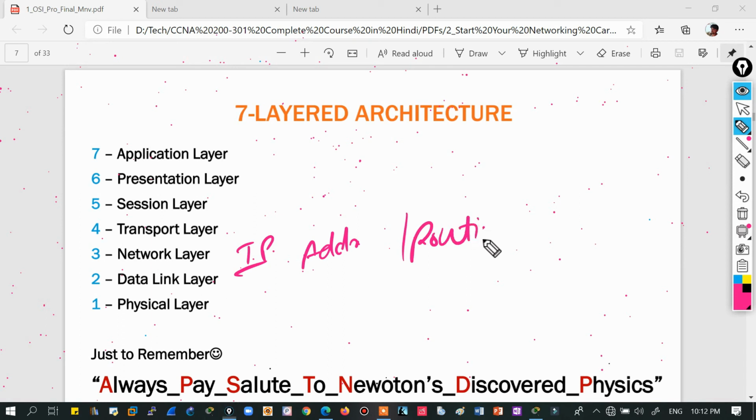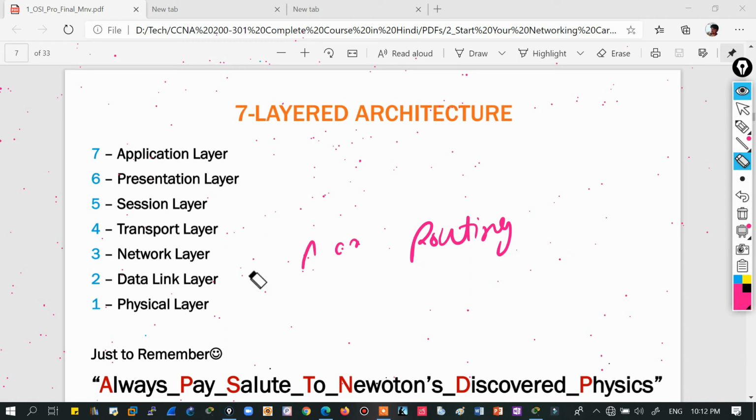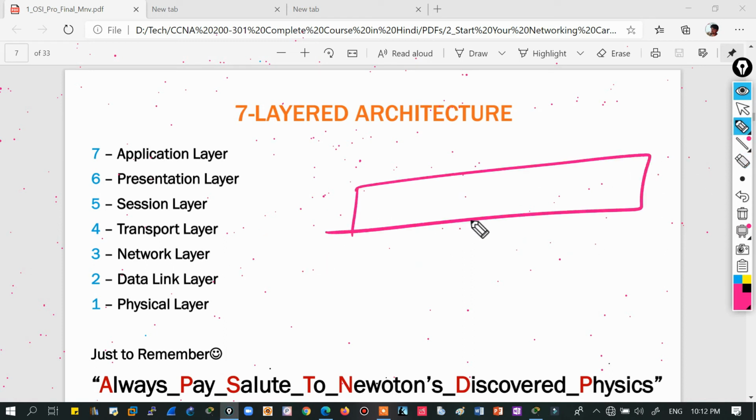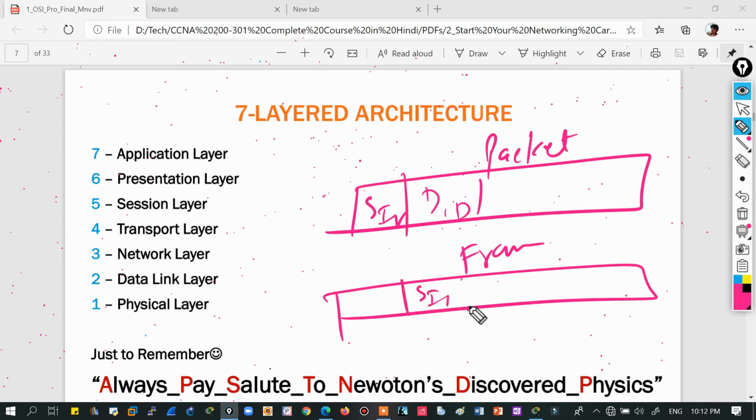So these two functions are done at the network layer, right? So in the PDU, the packet, this information will be there. Let's demystify it a little bit. If this is a packet, what kind of information will be there? Source IP, destination IP, and data is there, everything.